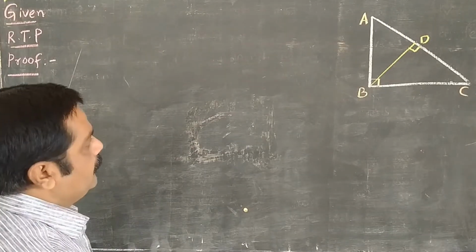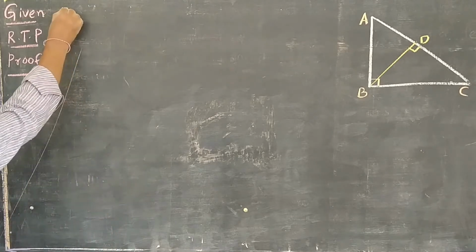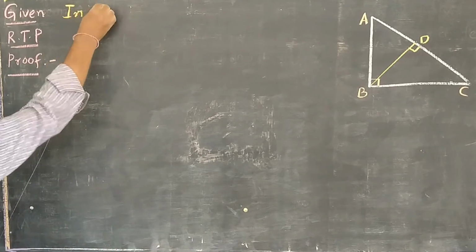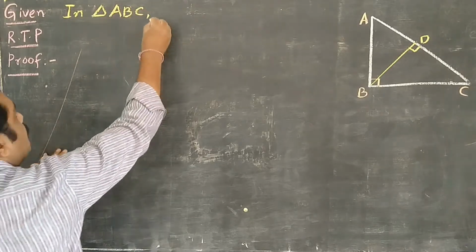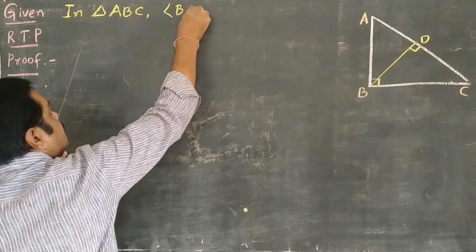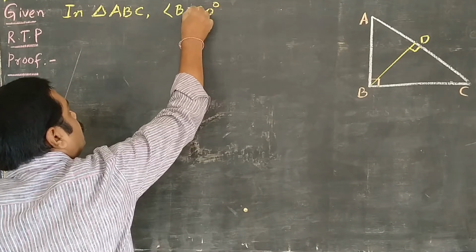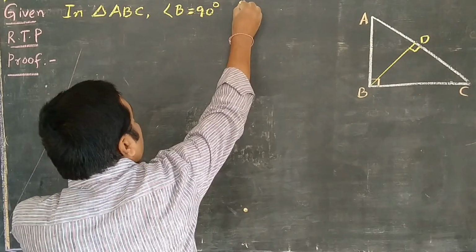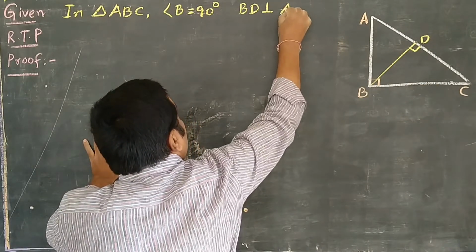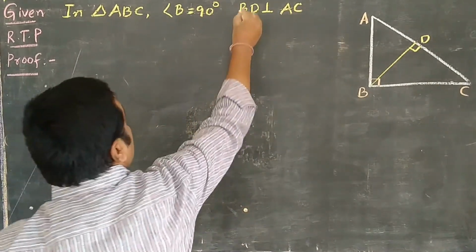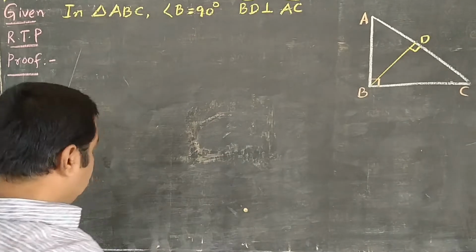Children, see this given. What is given in triangle ABC? Angle B is equal to 90 degrees, that is the right angle, and also BD is perpendicular to AC. This much information is given to the user.